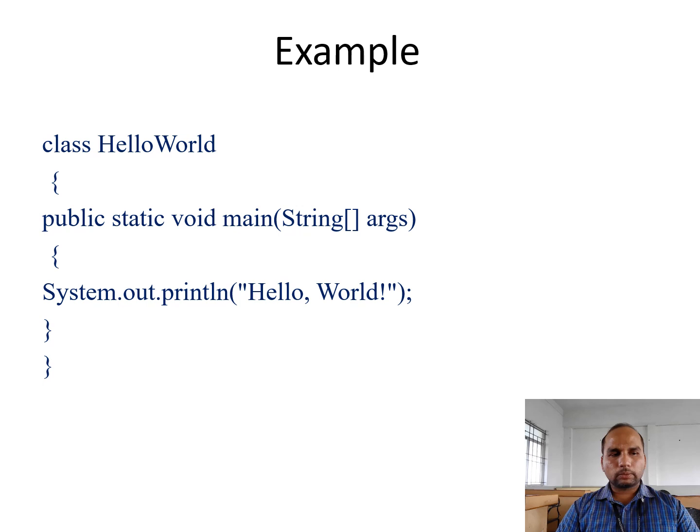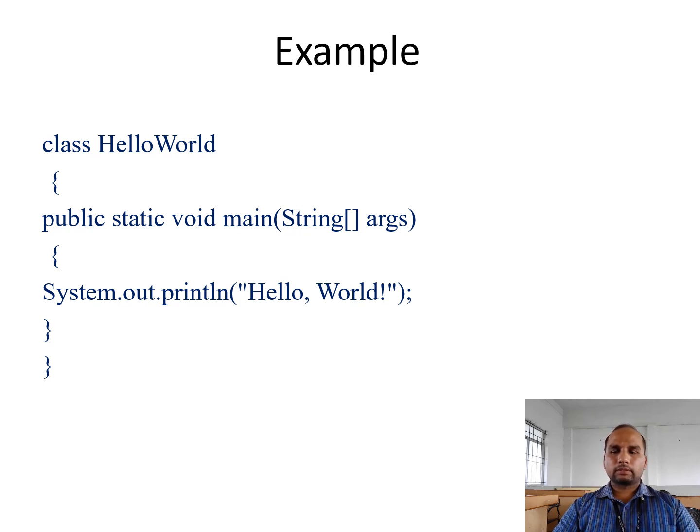Here we see one example of XML. Here is one example of a Java program. The output is to print hello world. Printing hello world takes just a few lines: class HelloWorld, then public static void main String args, then System.out.println hello world, just printing hello world. It is one example of a Java program to print hello world.